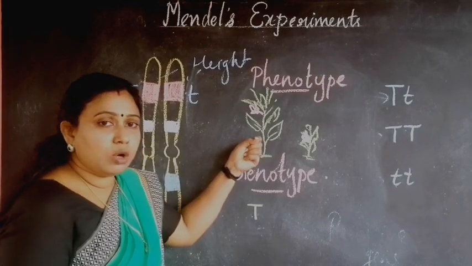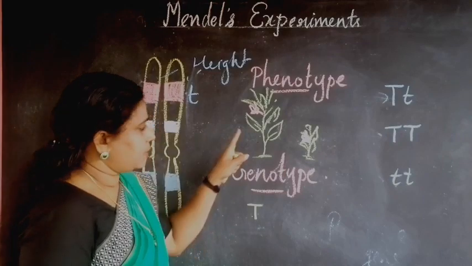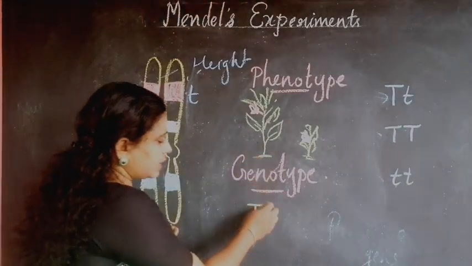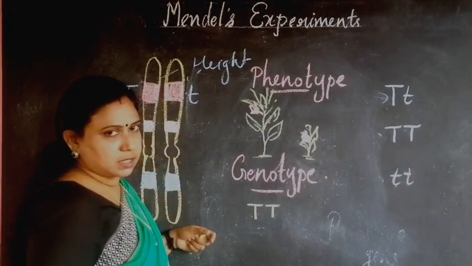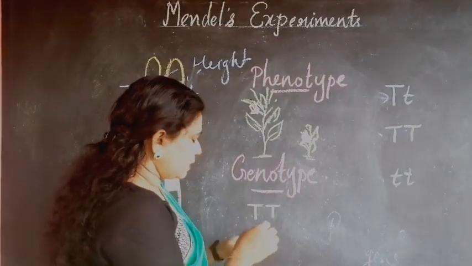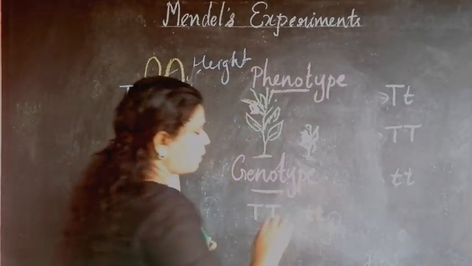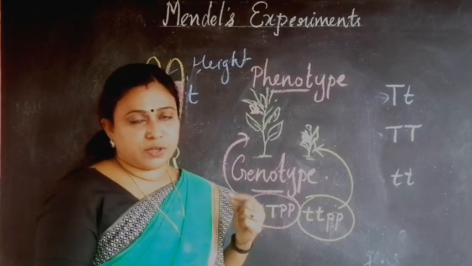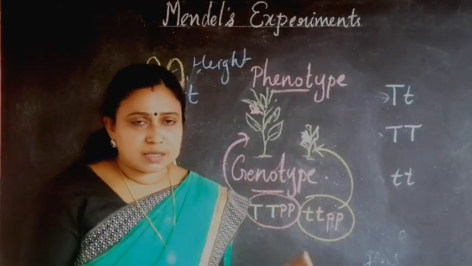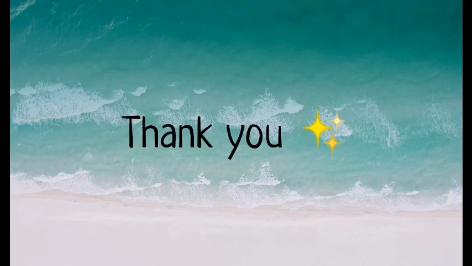Homologous chromosomes are there, so the genes are seen in pairs. So we can represent it as pairs. And this is the short plant. How can we represent it? We can represent it as small t, small t. So I hope you understood what is phenotype, what is genotype, what are recessive genes, and what are dominant genes. In the next video, we can study about Mendel's experiments on pea plants.